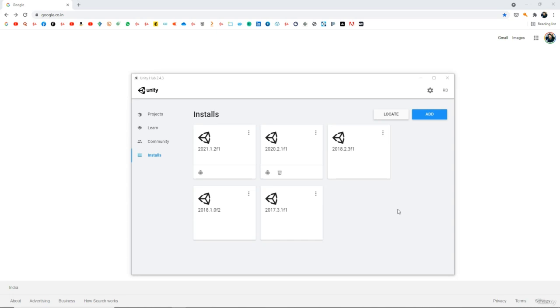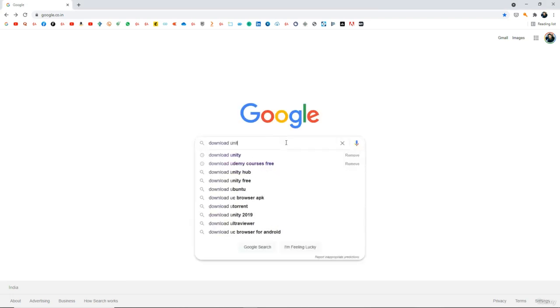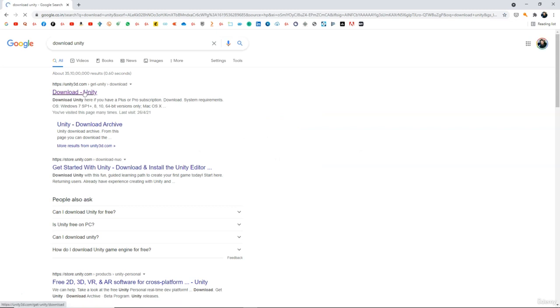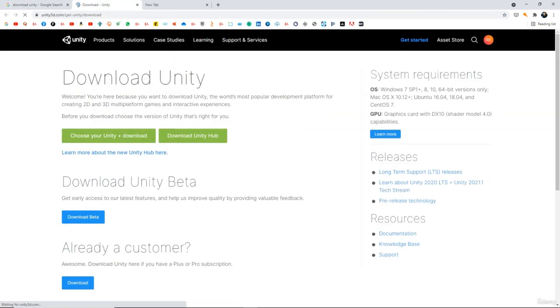So in this video, I'm going to show you how to download and install the latest version of Unity. So let's get started. First of all, you need to go to Google and search for download Unity, or you can simply go to unity3d.com directly. So here we are inside this Unity website.